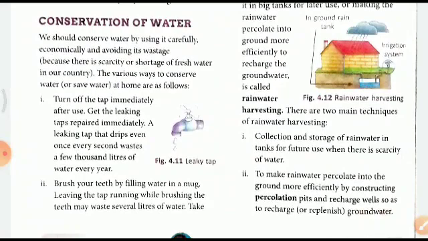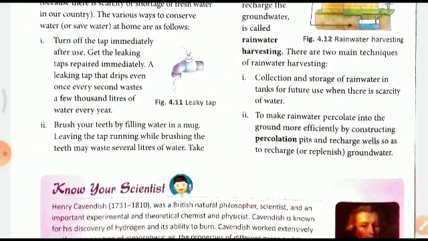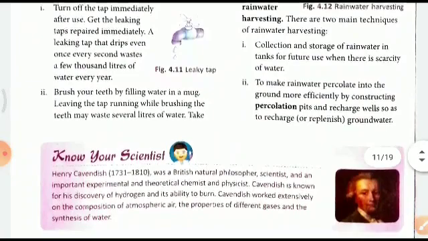Now, how is it done? It is done by collection and storage of rainwater in tanks for future use, right? For when there is scarcity, and to make rainwater percolate into the ground by constructing percolation pits.